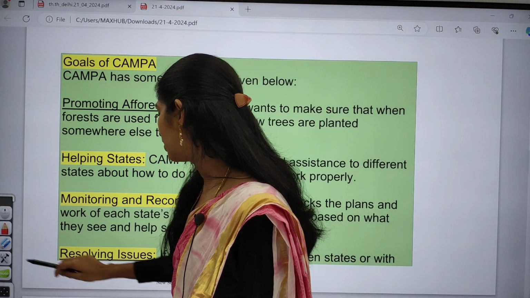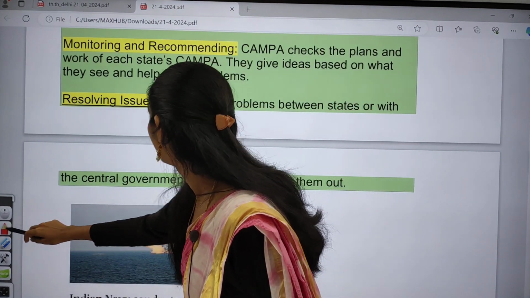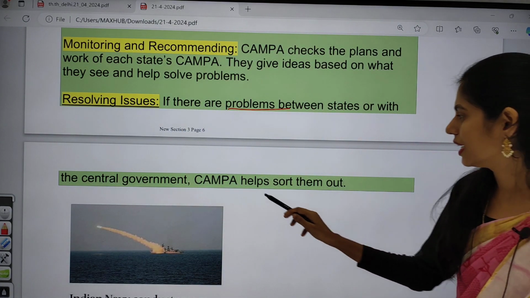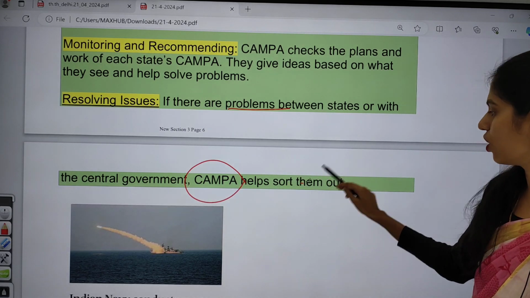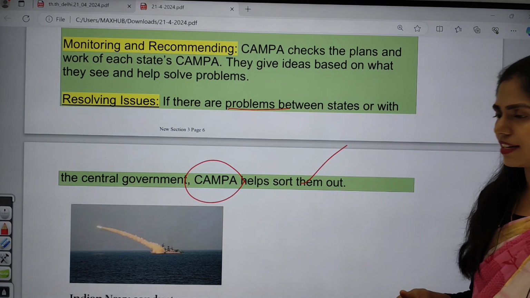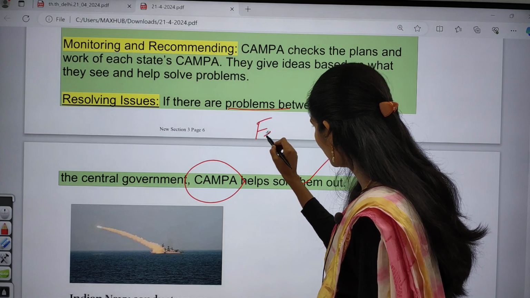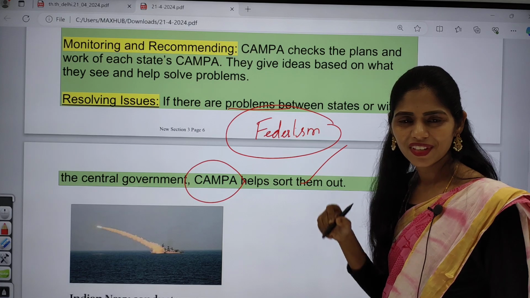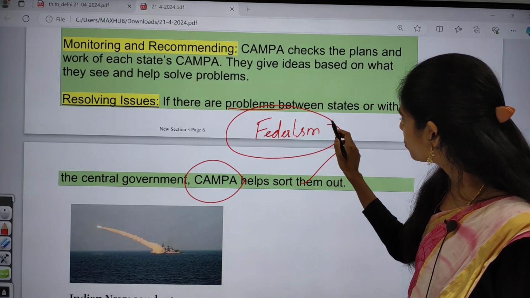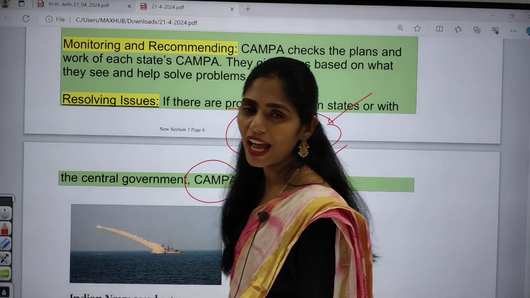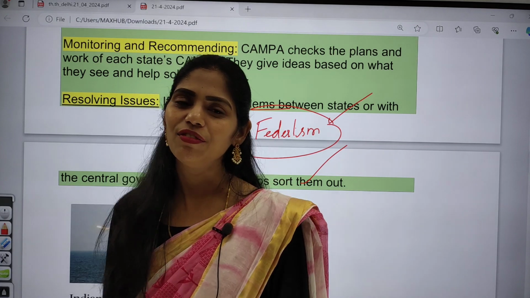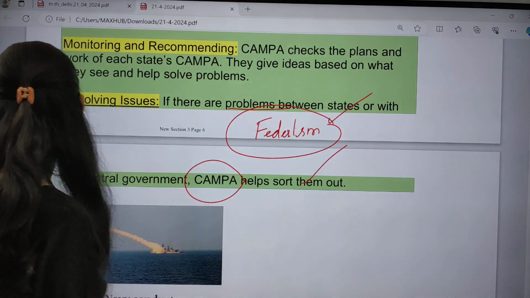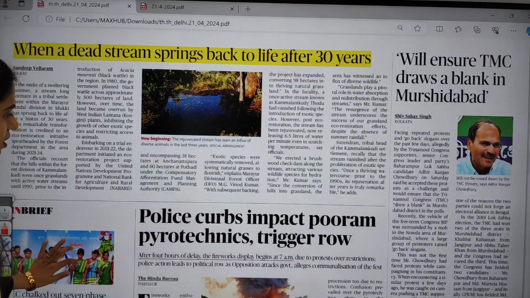And next one is resolving issues. If there are problems between states or with the central government, CAMPA will be very helpful to sort out the problems between the center and states. Because of this, it will be helpful for upholding the principle called federalism. So this point is also very important. When you are writing an answer regarding federalism, you can add CAMPA also, because it is helpful to resolve the issues between central as well as states. And now let us move on to the next topic.